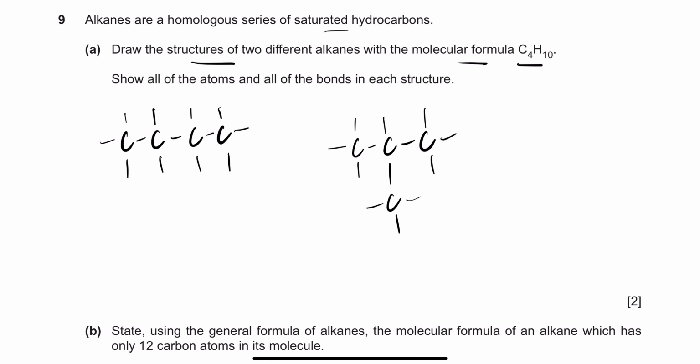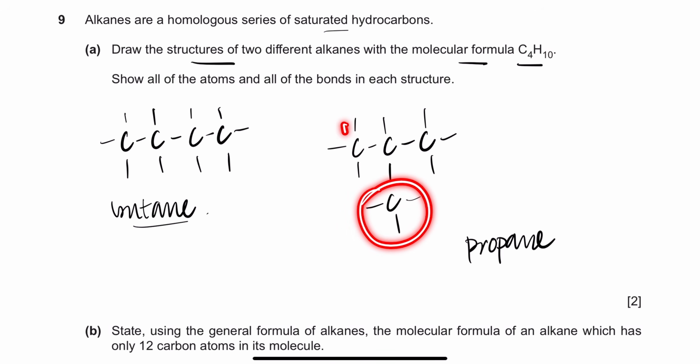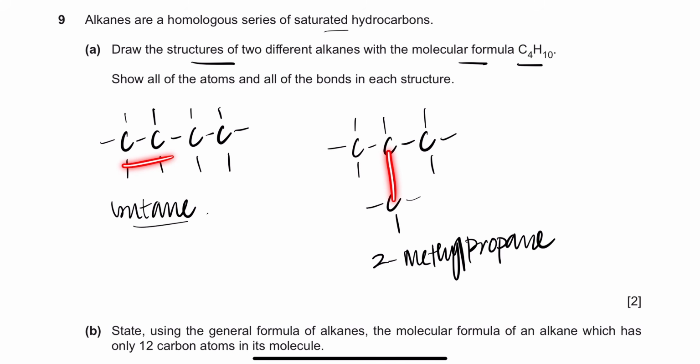And if you count it out, they're both C4H10, but can you name them now for me? So meth, eth, prop, but, that's simple butane. Can you name the other one? We can. Meth, eth, prop, so the longest carbon chain is propane, but on which carbon do you have a methyl group? 1, 2. So on the second carbon you have a methyl group, so 2-methylpropane is the name. Although they've not asked for the name, I'm writing it just to tell you that yes, they are isomers because their names are different and one is branched, and this one is unbranched.